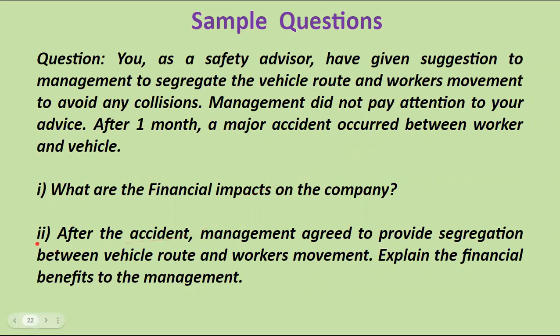Now we see question number 2. After the accident, management agreed to provide segregation between the vehicle route and the workers' movement. Now explain the financial benefit to the management. If there is no accident, then there will be the chance of better productivity, more production efficiency, more profitability, more stakeholder satisfaction, no sickness cost, no hospital cost, no medical cost, no first aid cost. So we have various examples which can be written in this particular answer.